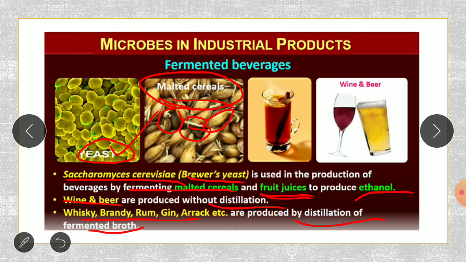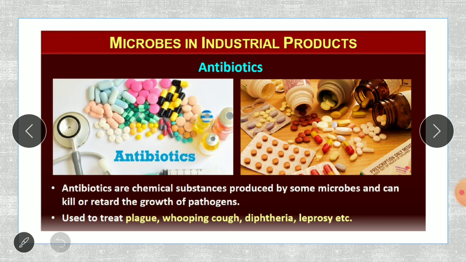They allow the fermented broth to boil, and the vapours that come out they condense, they cool it, and collect those, which is the concentrated ethanol or alcohol, and that they transform into various things like whiskey or brandy. So that is how fermented beverages like wines and beers are produced in the industries using microorganisms.